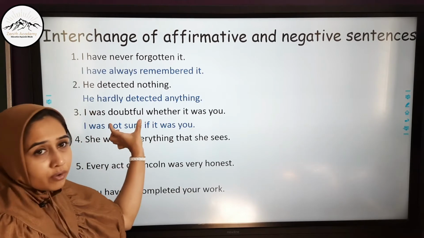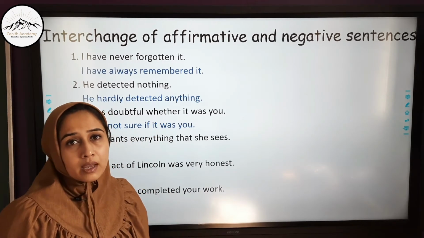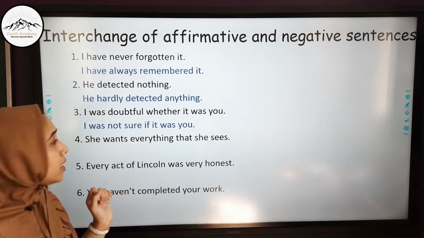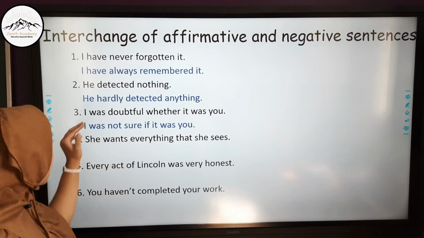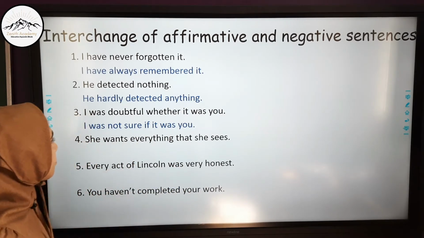I was doubtful. Doubtful, when do you have a doubt? When you are not sure about anything. So the opposite of doubtful, not sure, is used over here. The tense is not changed. I was. The tense remains the same. It is in past tense.